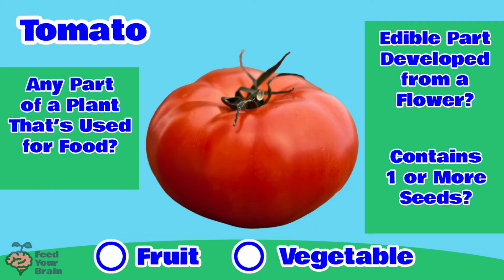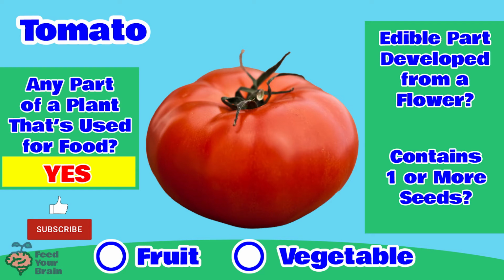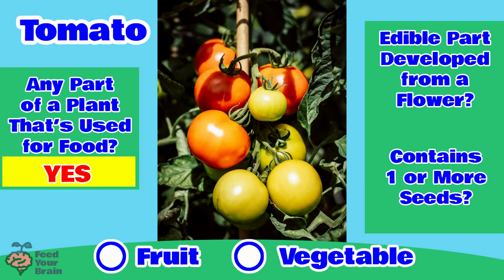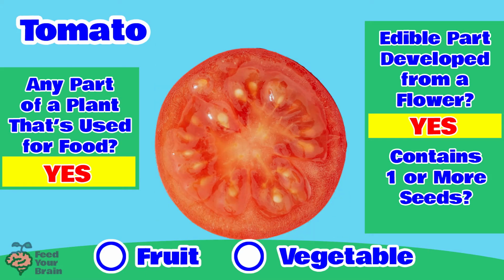Great job. How about a tomato? Is a tomato a fruit or a vegetable? Is the tomato any part of a plant that's used for food? Yes. Is a tomato the edible part that's been developed from a flower? Here are tomato blossoms. And here are tomatoes growing on a vine. So yes, the tomato developed from a flower. Does a tomato contain one or more seeds? Here's a slice of tomato. And here are a lot of seeds. So yes, the tomato contains one or more seeds. So is the tomato a fruit or a vegetable? The tomato is a fruit.